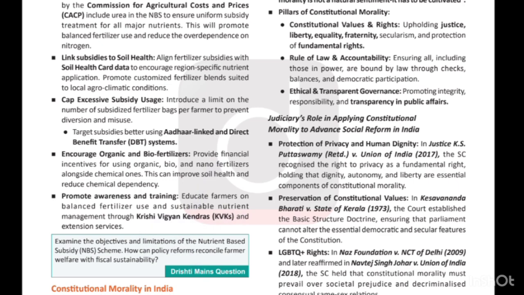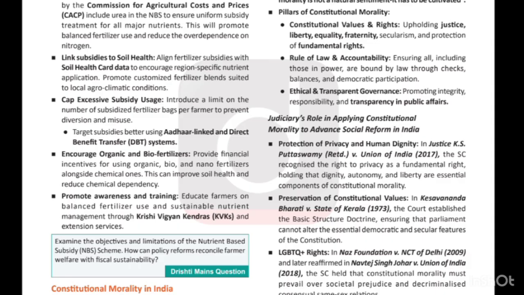I already told you that it causes imbalanced use. Second, overuse leads to soil degradation. Third, black marketing will be there. And fourth, price shocks are there, so fiscal strain will be there on the government. So these are the limitations of the nutrient based subsidy scheme.